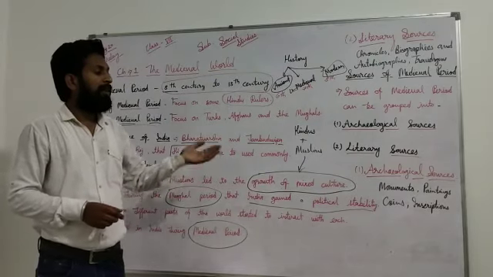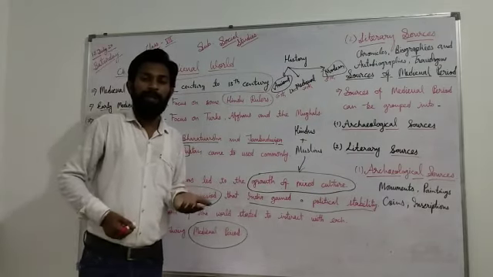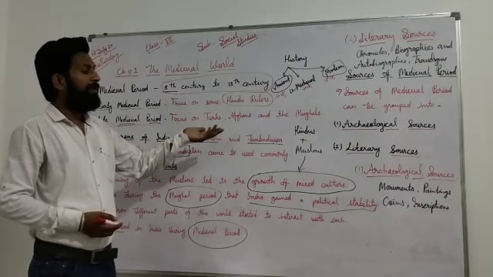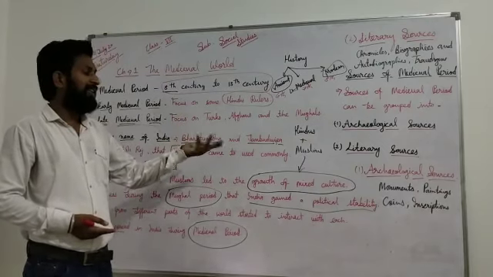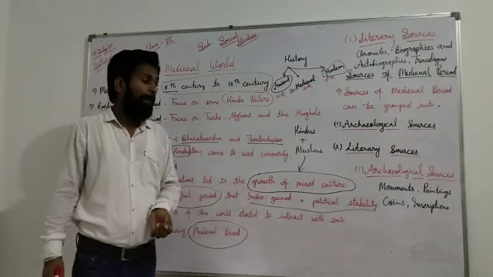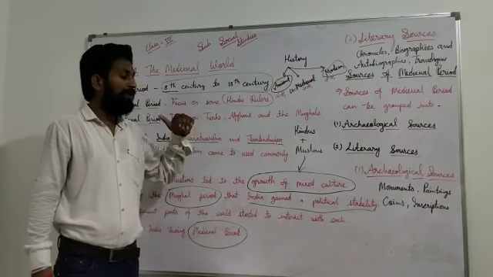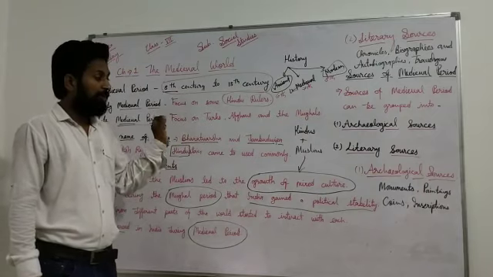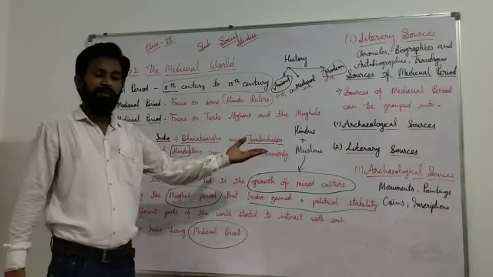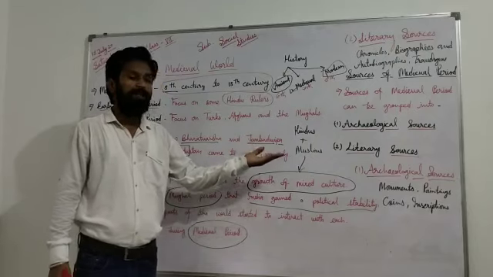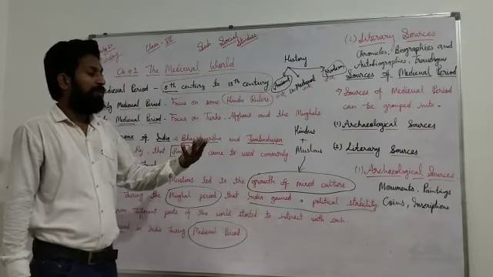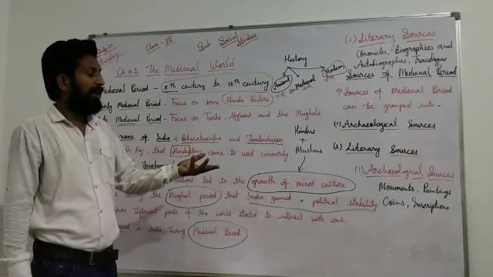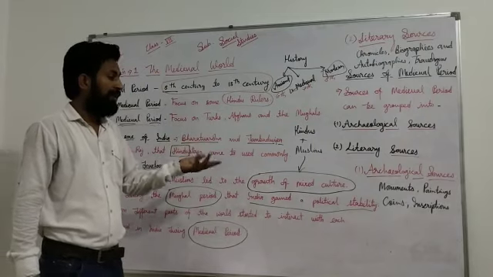Paintings of the medieval period show things like food habits. Coins were printed at that time with a king's reign and timing mentioned. Inscriptions tell about the king's life, what he did, from when to when he ruled, and in which kingdom.